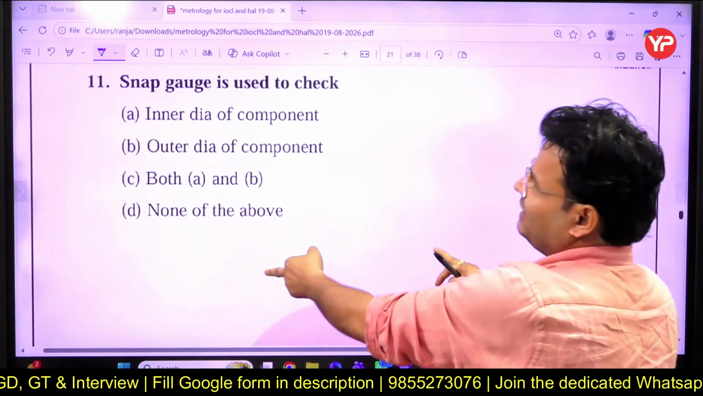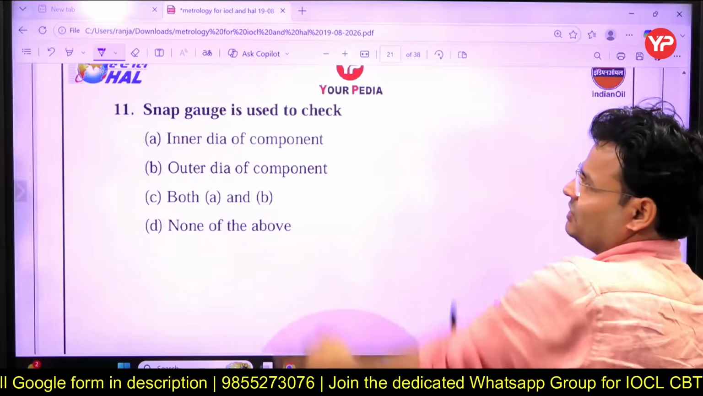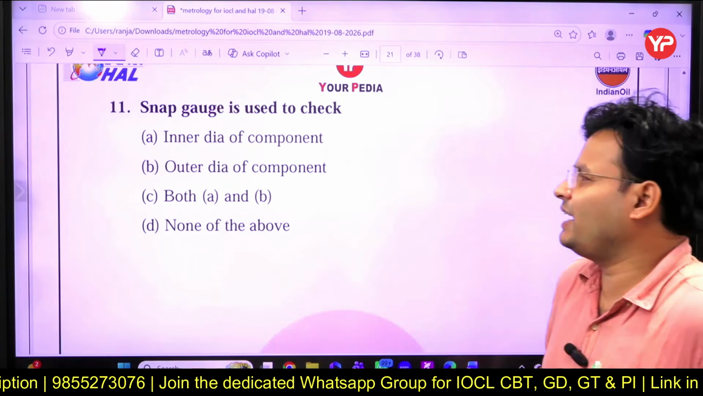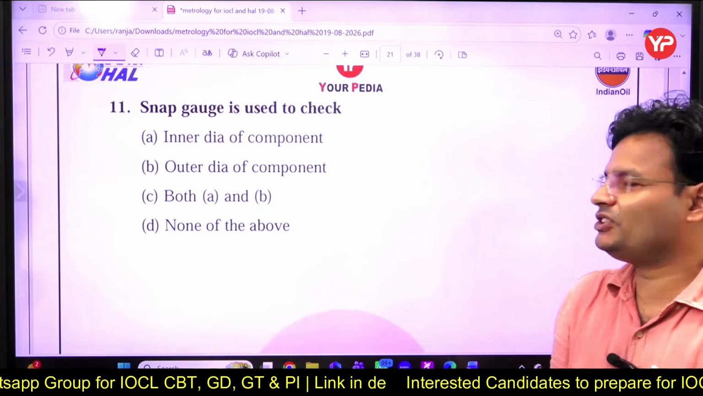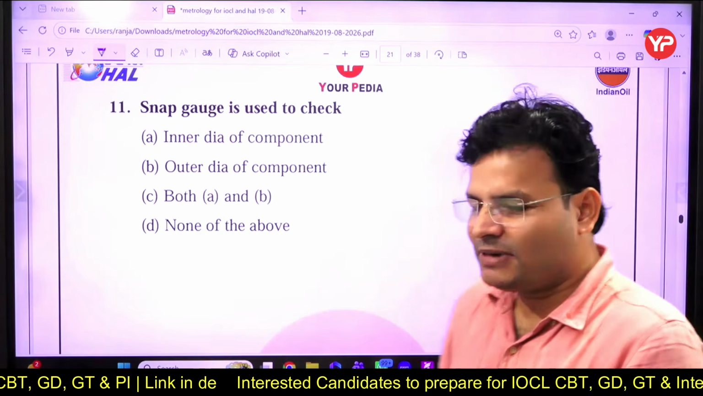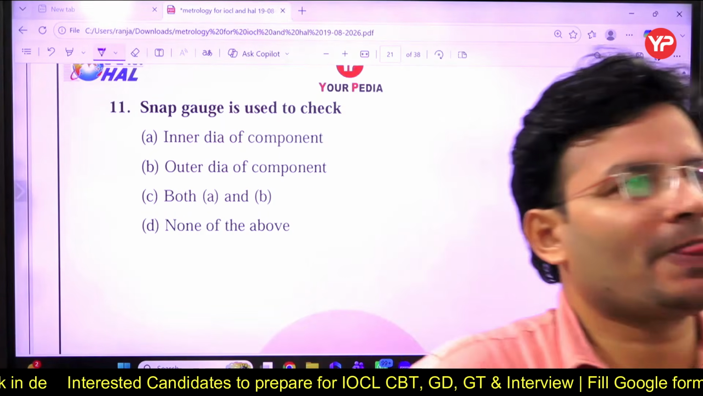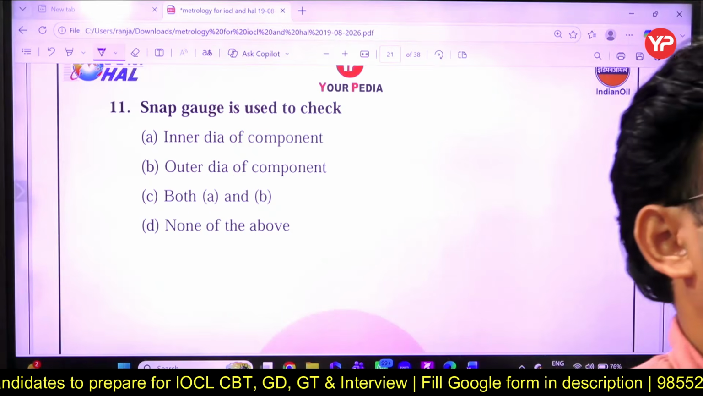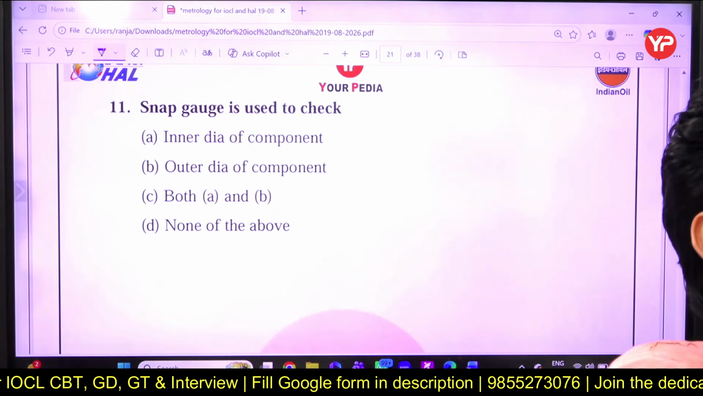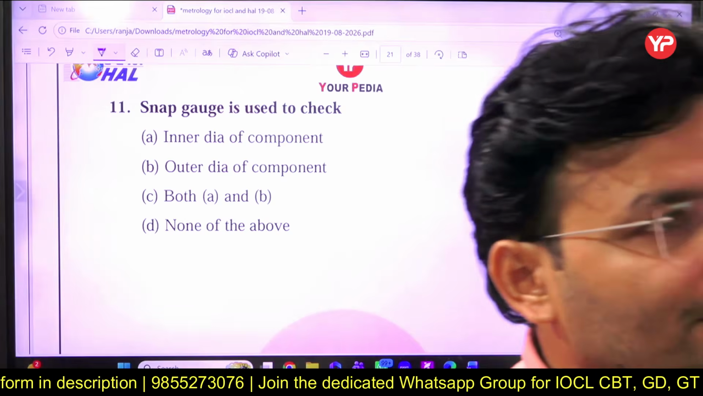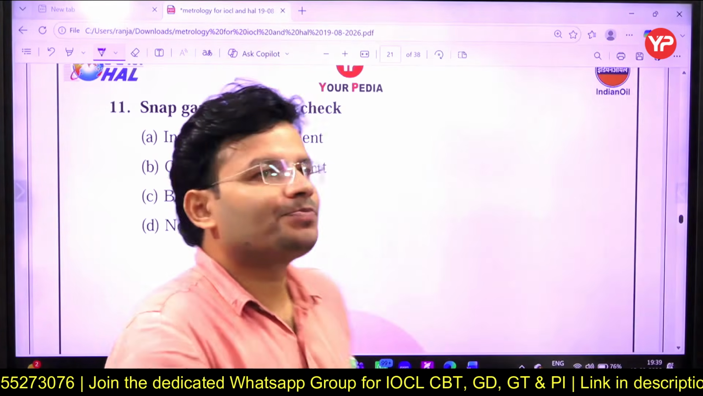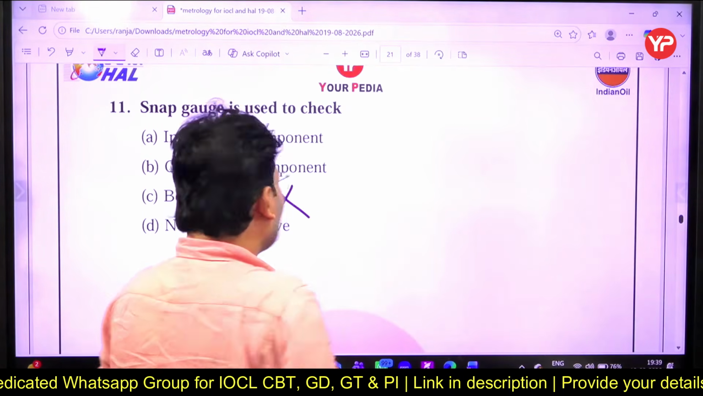Yes my dear friends, snap gauge is used to check inner diameter of component, outer diameter, both, or none of these. What do you think about snap gauge? What will be the answer of that? Anybody? So C for Chennai is the wrong answer. What about others?